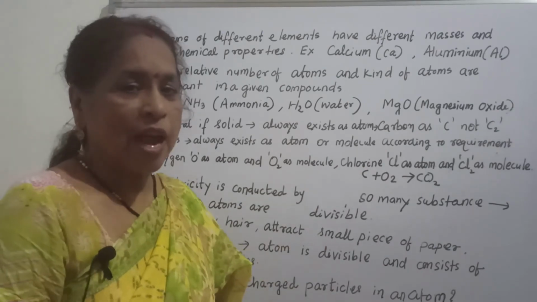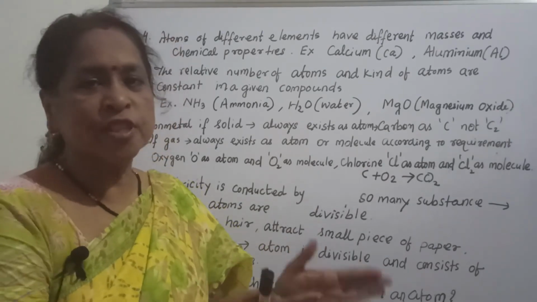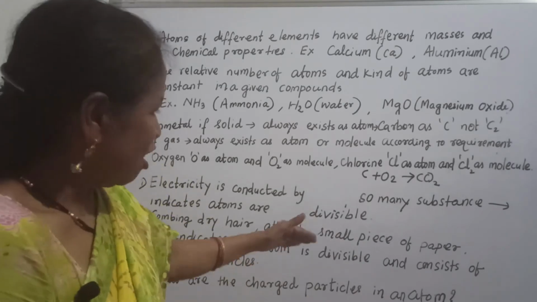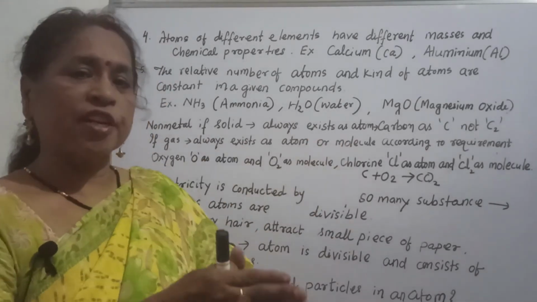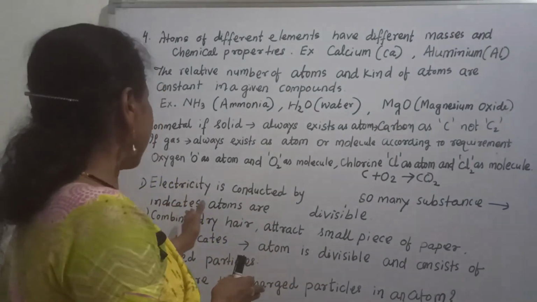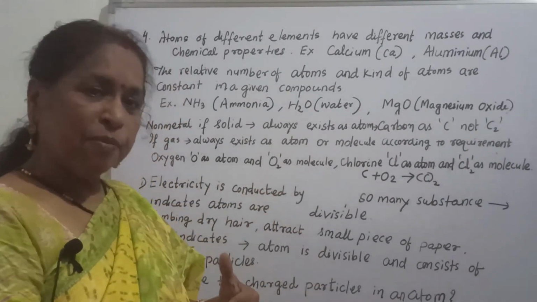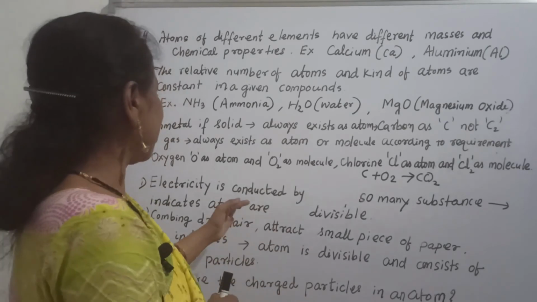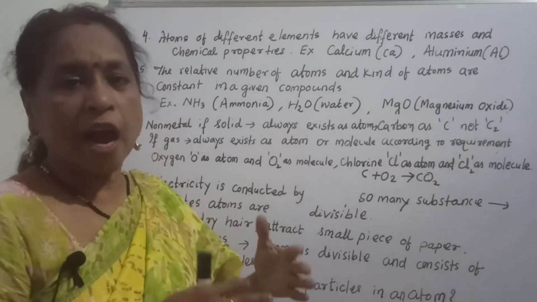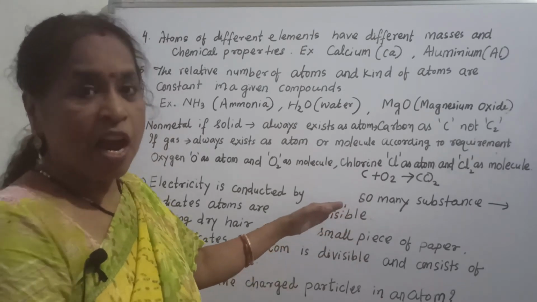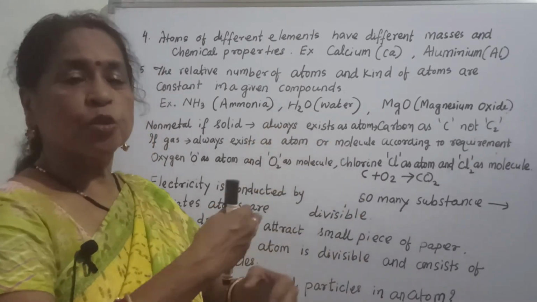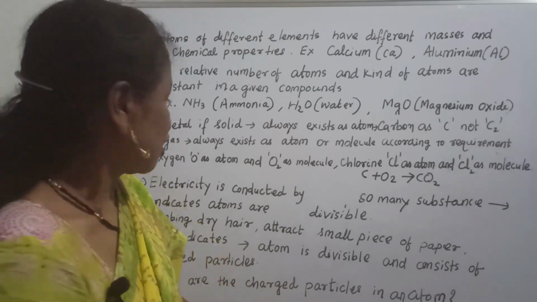But how, and what are the constituents of atoms? Till now it is not clear. When it was proved that electricity is conducted by so many substances, it indicated that atoms are divisible. But what the constituents of atoms are was not clear at that time. After that, slowly all things were discovered.